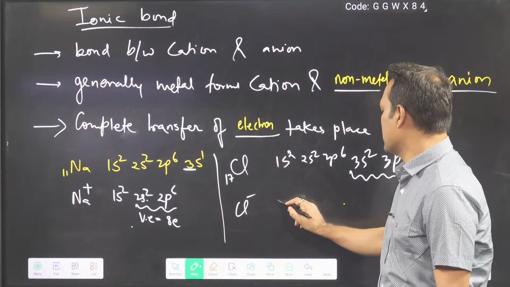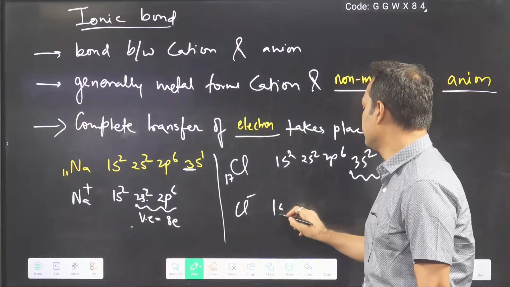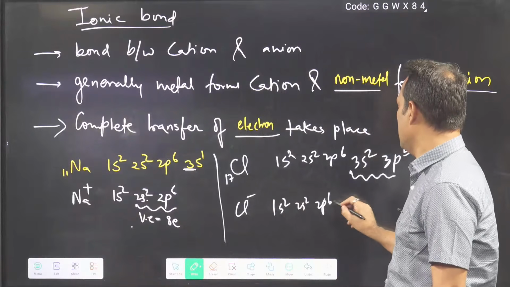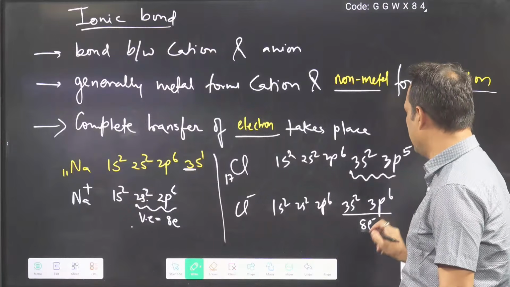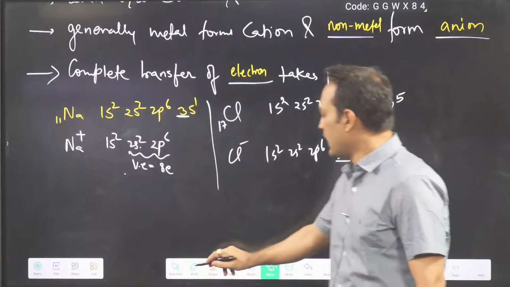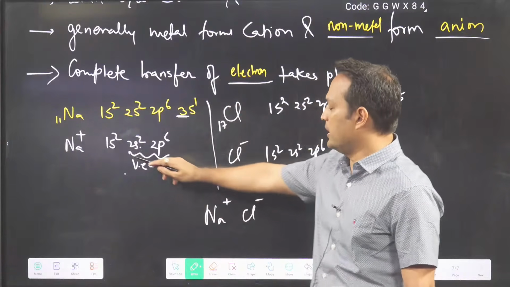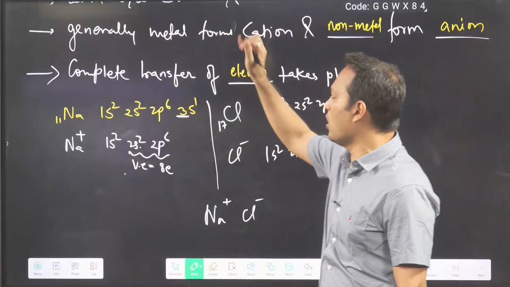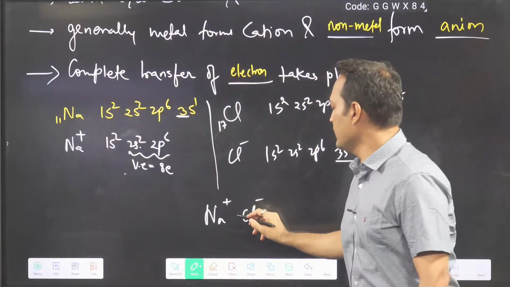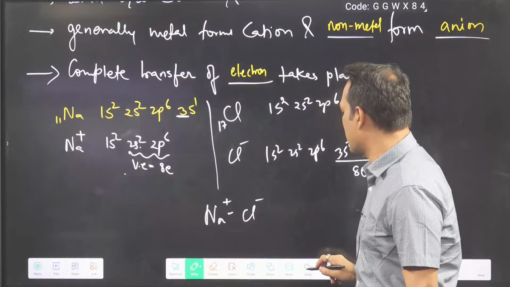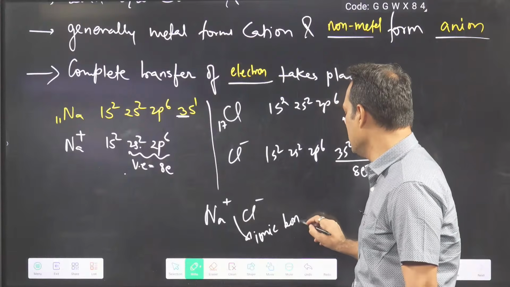So I will take 1 electron and I will become 3s2, 3p6. Octet completed again. Now these cations and anions will attract each other. Complete transfer happened. Sodium loses 1 electron. Chlorine gains 1 electron. The attractive force between cation and anion is what is known as ionic bond.